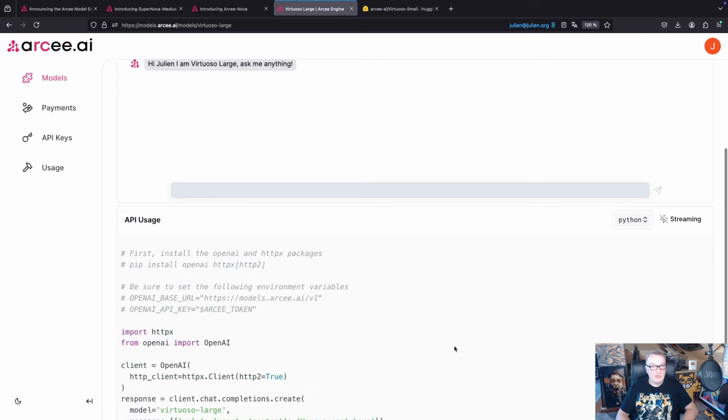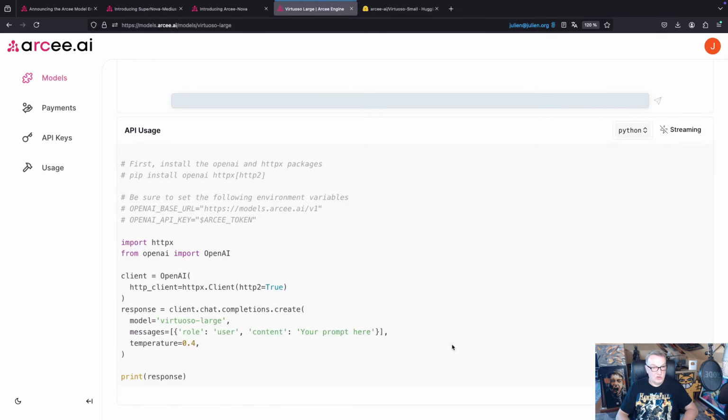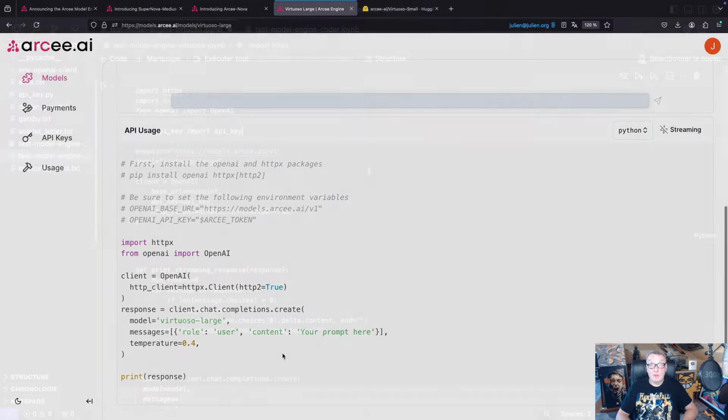And of course, this is how we would do it with Python. So as mentioned, all the models are OpenAI compatible. So you can use the vanilla OpenAI client. Once again, you just need to make sure that you enable HTTP2. Otherwise, you will get errors. Okay, and then the rest is just the chat completions API that I'm sure a lot of you already know. So let's switch to a notebook and run some examples.